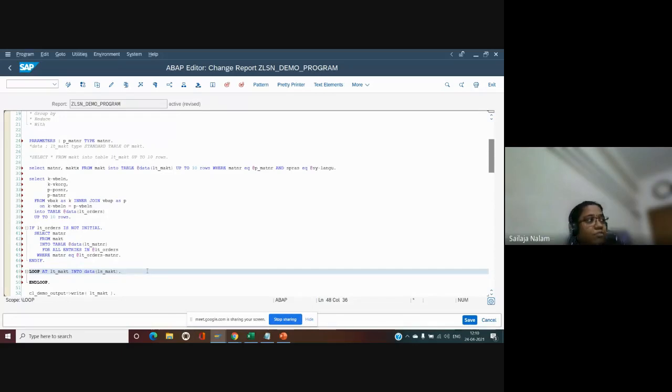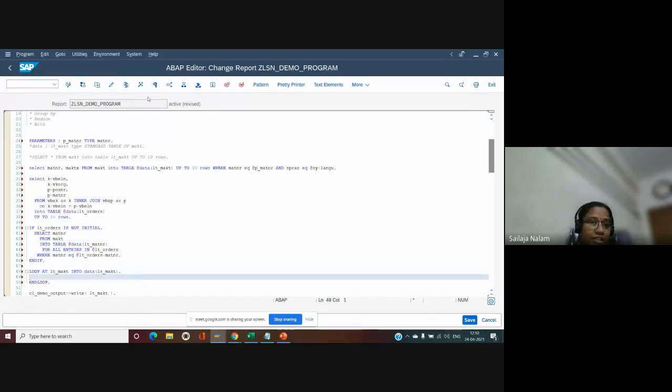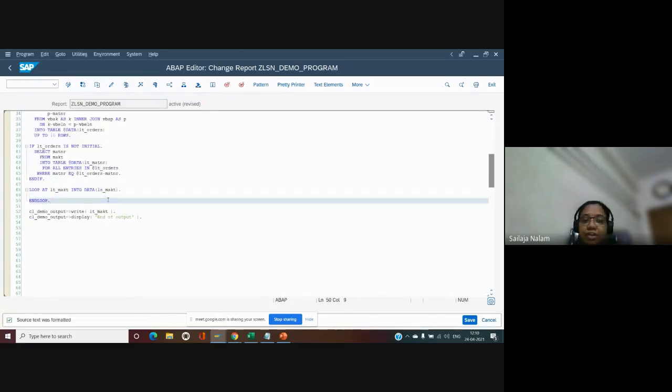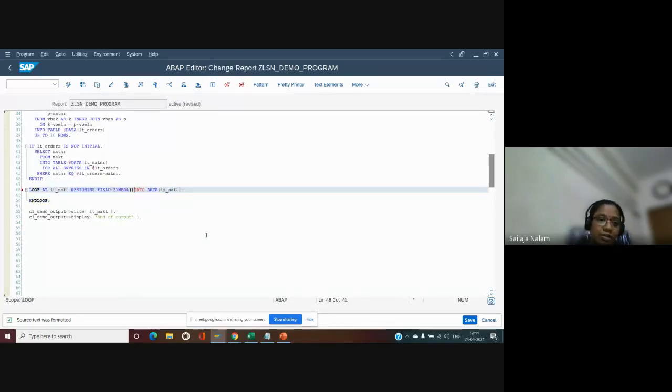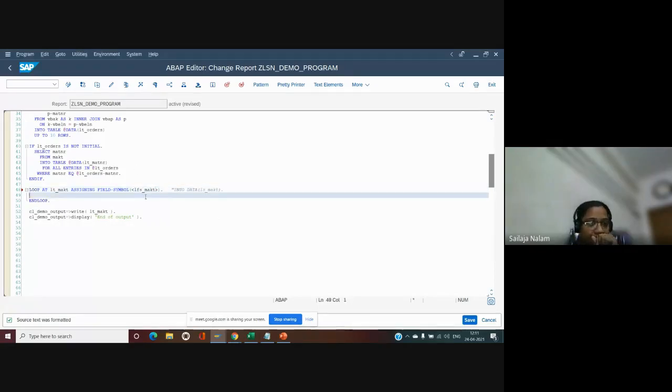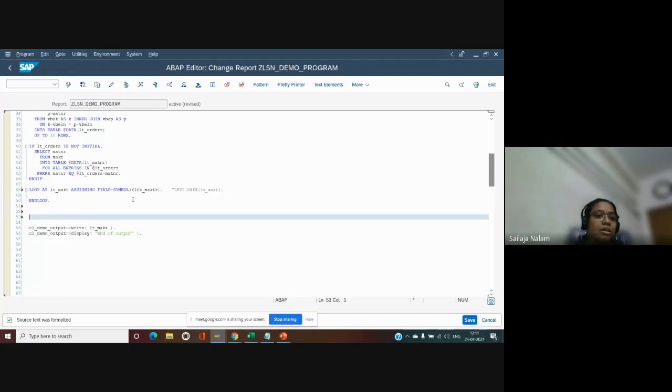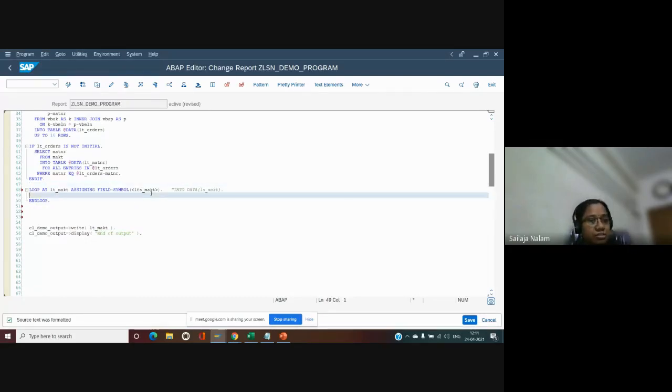So normally whenever we are trying to loop, we again go to the top of the code, the subroutine or the method or the top include, and we give the declarations there. Now we don't require it anymore. We can directly give the inline declaration in the loop statement itself. Is it confined only to the work area? No, not at all. We can have it even with field symbols. So not with work area, we can also make use of field symbols.